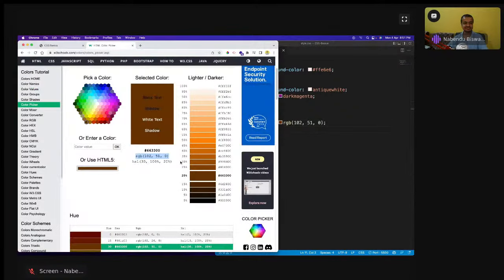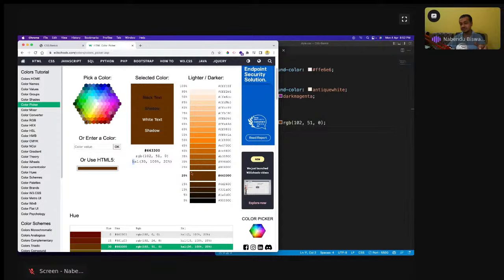The last system is the HSL system. HSL is a bit more superior system, and designers love this HSL system because they can control the colors more with it. In HSL, the first thing is hue, which is the color. Actually, it's a combination of all the red, green, and blue. I'm giving it in one thing, H, that is known as hue. And saturation and lightness. Saturation means how much black is there in this thing, so it is in percentage, and lightness means how much white is there, so it is like this.